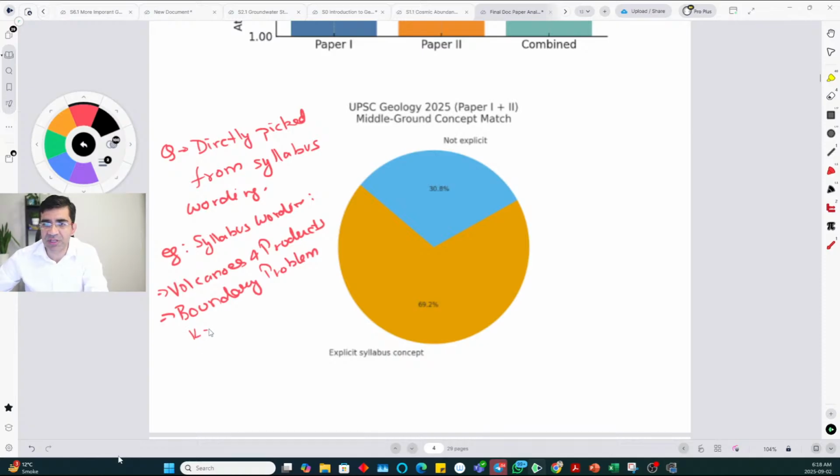For example, Cretaceous, Paleogene. If they ask you what is a boundary problem, or write a note on the Cretaceous, Paleogene boundary problem, that becomes a question where they directly pick the wording from the syllabus. They didn't even go into any depth on that topic. There could be other topics as well, like evolutionary trends of equidae.